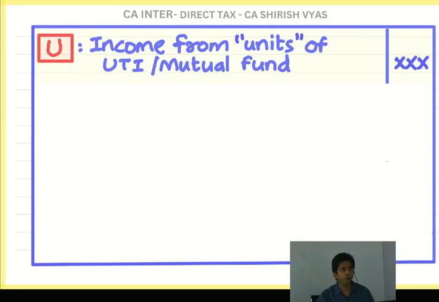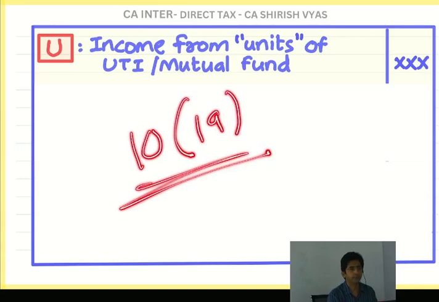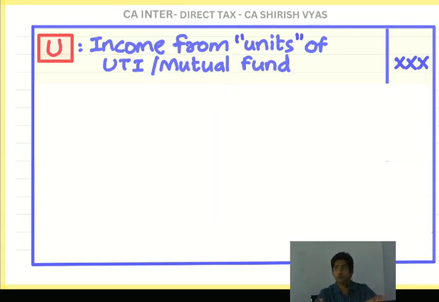If the employee was working in Indian Army, and while performing the duty in Indian Army, he died, and after his death, his wife gets a pension, it is fully exempt under section 10(19). See, the moment I say exempt, you should understand it is section 10 only. In bracket it is 19. But that is when the employee was working in Indian Army, and after his death, the wife getting the pension is exempt.